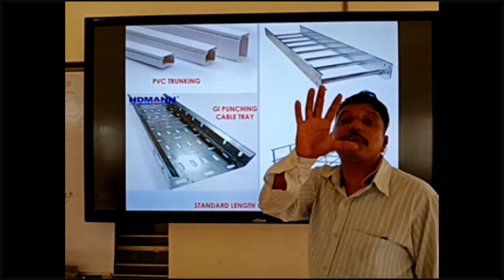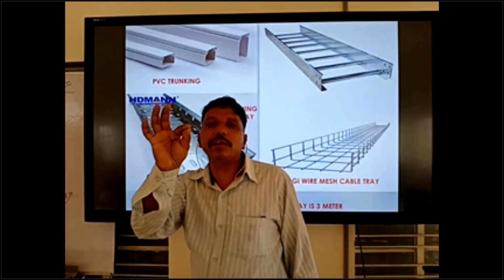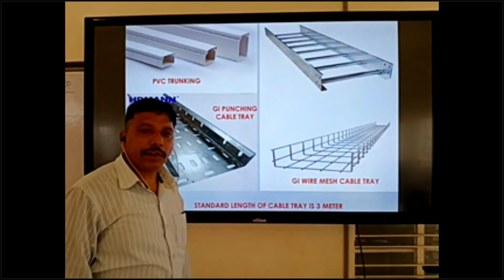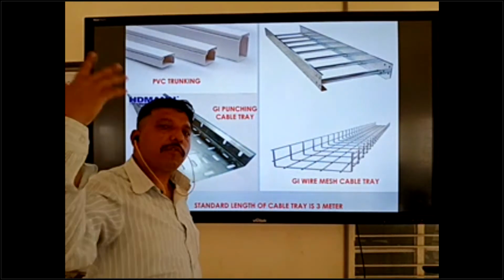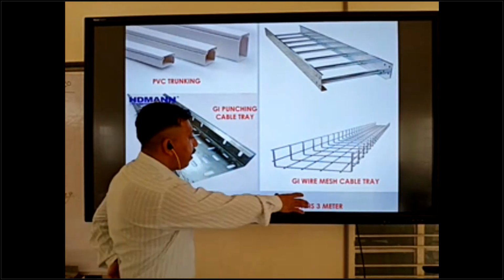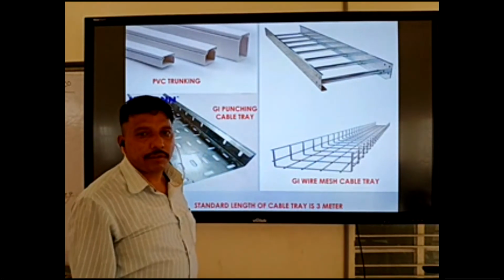You can tell them like that. This is the correct answer. Some cable trays come in 4 meters also, but that is not standard.